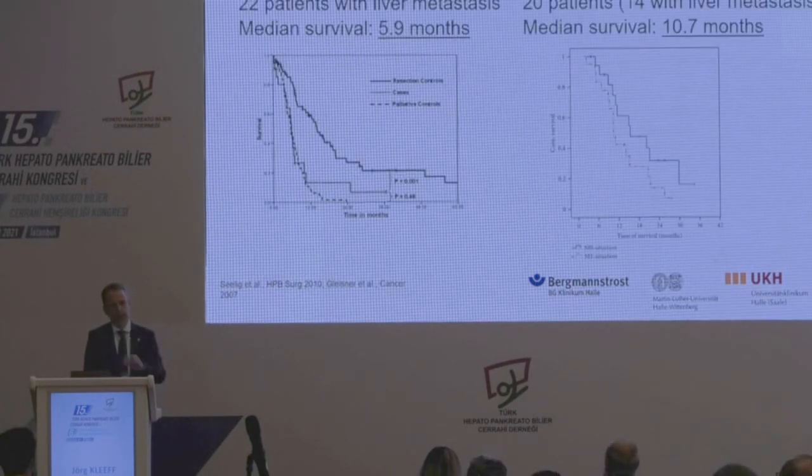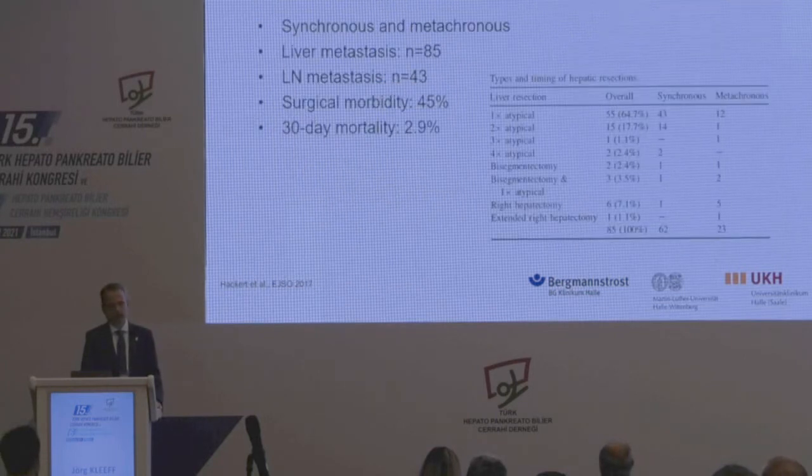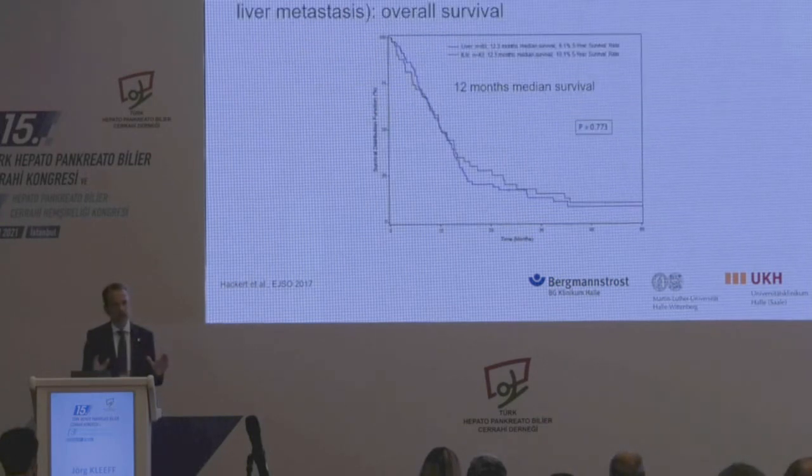And this is also shown in these two larger series, liver metastases, resection plus primary tumor. You see you have median survival in one study around 6 months, in the other study around 11 months. So this is not really satisfactory. I'll show you the largest series now coming from Heidelberg, also including our initial series. You can see both synchronous and metachronous metastases were included in this series. Liver metastases were the largest group, and they were almost all oligometastatic. You see very few, most of them had 1 or 2 atypical liver resections. There were very few with more metastases that have been resected.